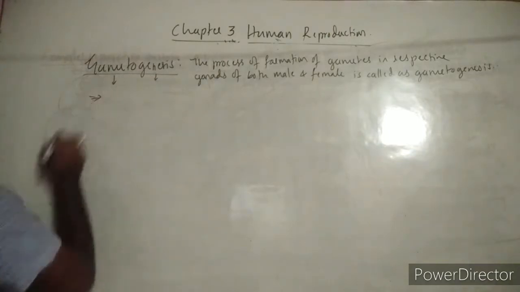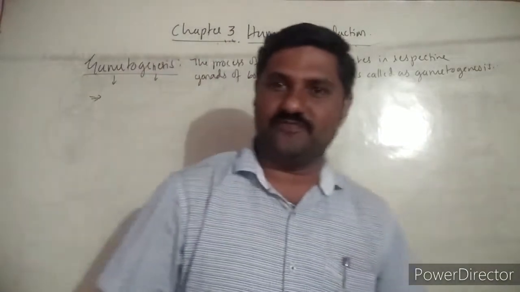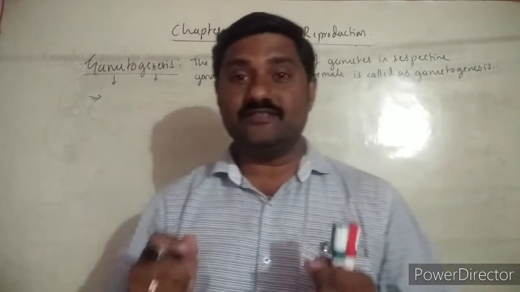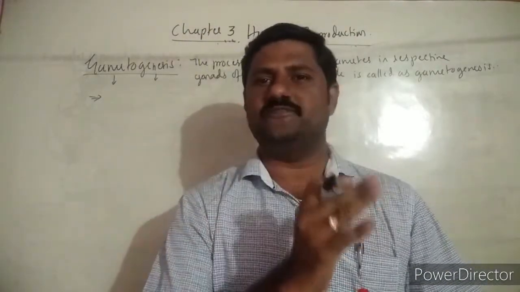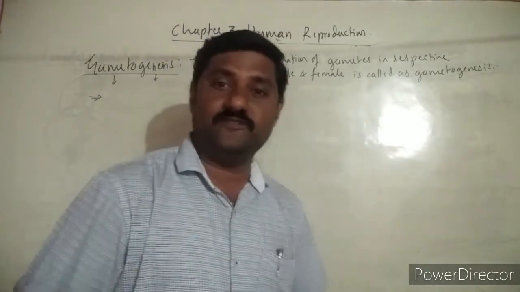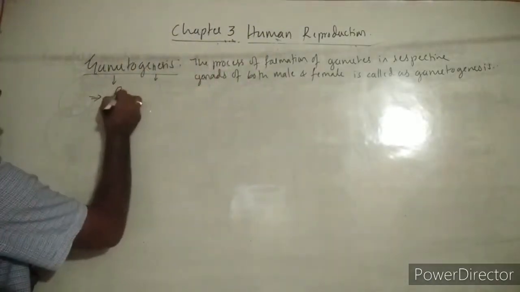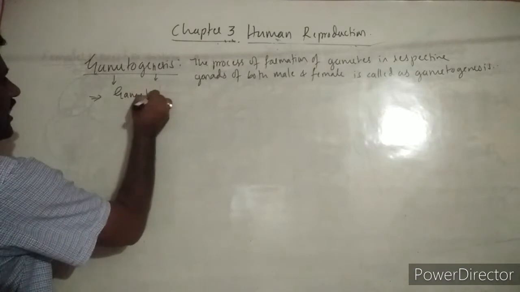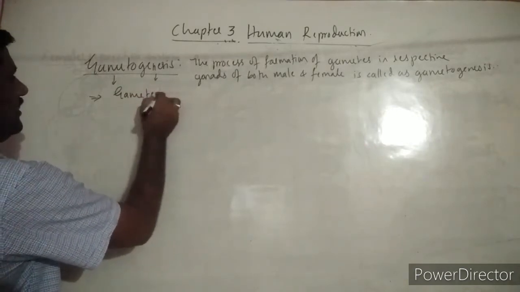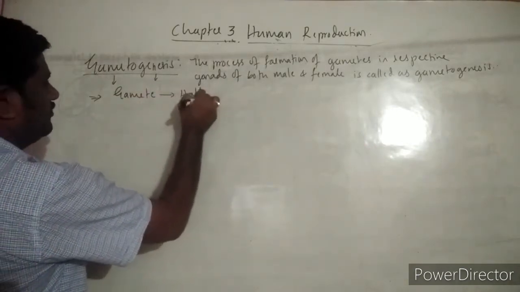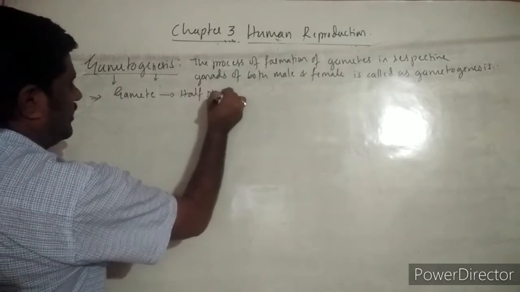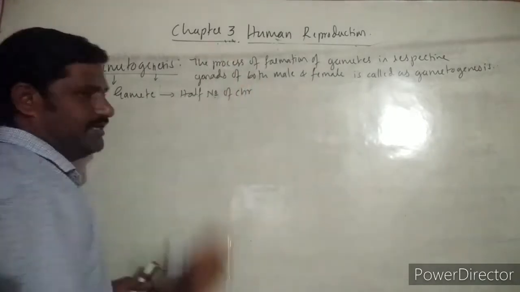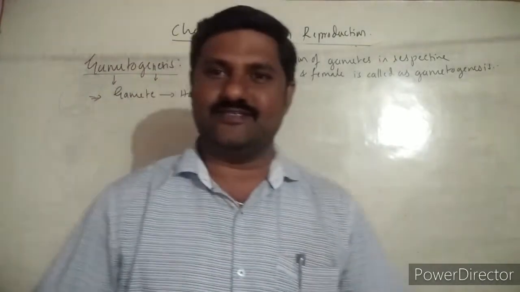In gametogenesis, the gamete formation that takes place, and this gamete itself is somewhat different from all other somatic cells. How they are different is, see here, this gamete contains only half the number of chromosomes in it when compared to the somatic cells, right?